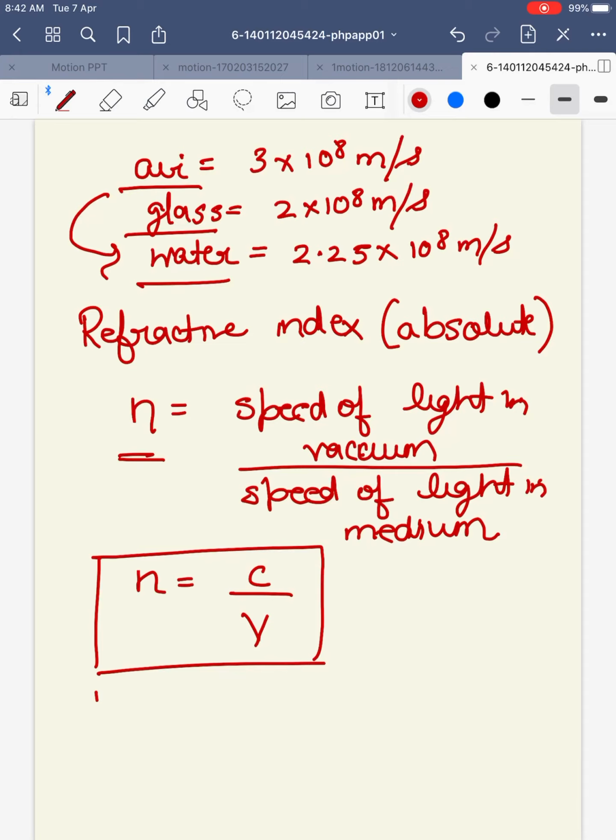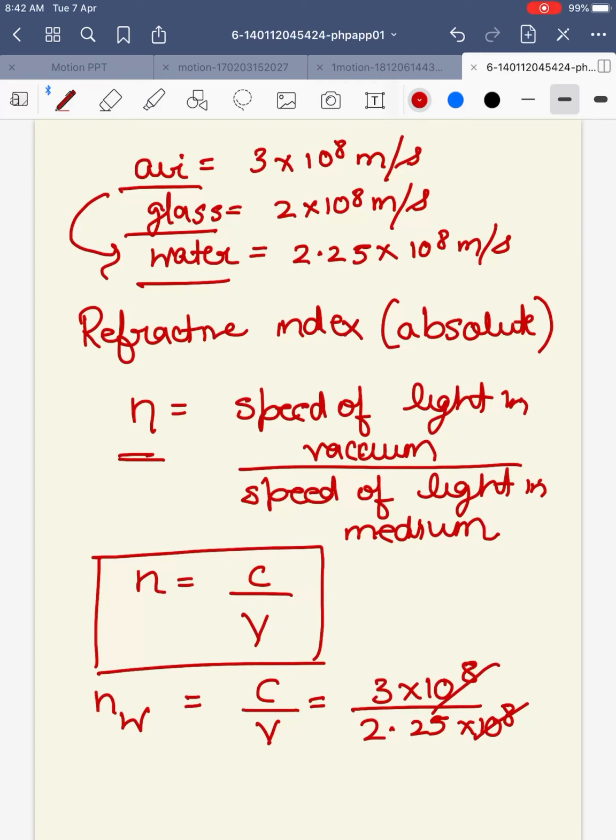Suppose I ask you the refractive index of water. I have written w as subscript for water. That will be equal to the ratio of speed of light in vacuum or air divided by speed of light in medium, denoted by v. Putting in the values: 3 × 10^8, the speed of light in air, divided by the speed of light in water, which is 2.25 × 10^8. If you simplify it, 300 by 225, it comes out to be 4/3. So this is the refractive index of water, which is 1 point something.